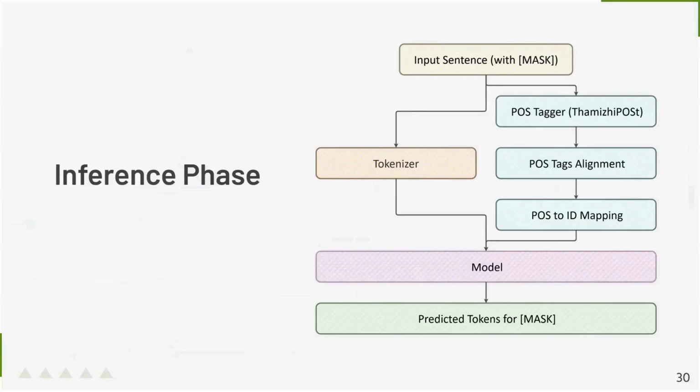In the inference phase, we input the sentence and tokenize it, while on the other side, we get the POS text of the sentence, align the POS text, and also map it to IDs. We also mask the POS text nouns to get the noun words as the predicted vehicles, and we get the predicted tokens for the mask.